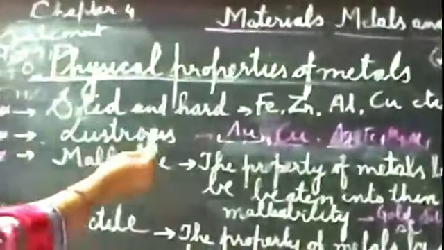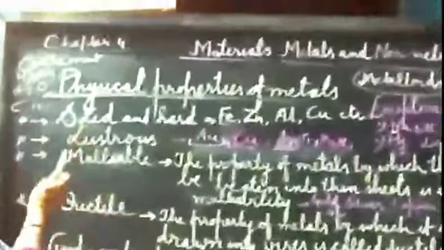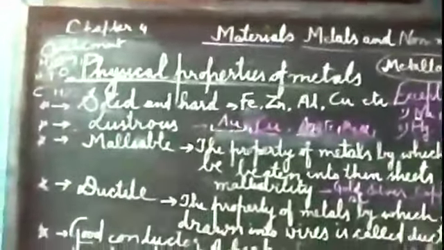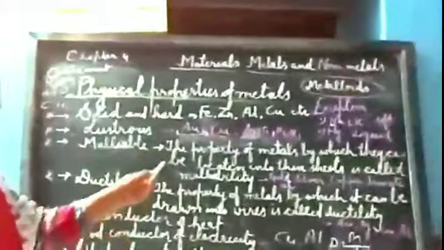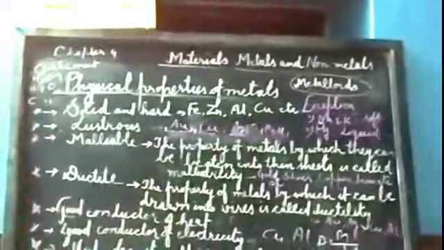They are strong enough to bear heavy load, or they have high tensile strength. Here I have written examples: they are hard, like iron, zinc, aluminium, copper, etc. But there are exceptions. Mostly they are hard, but sodium and potassium are exceptions. They are soft and they are metals also, and they can be cut with a knife.